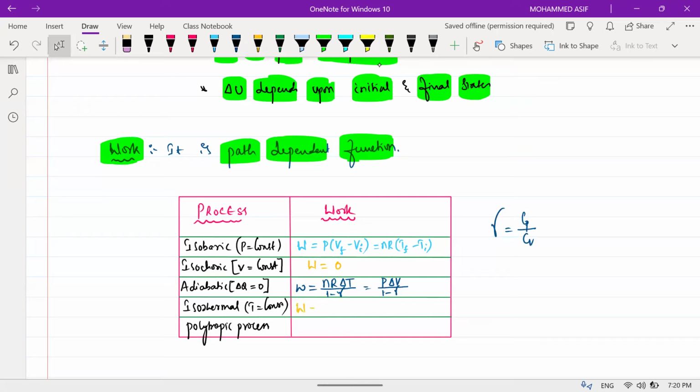Then in an isothermal process, what is the work done? Work done will be equal to nRT ln of V final divided by V initial. Clear? The next one is the polytropic process.